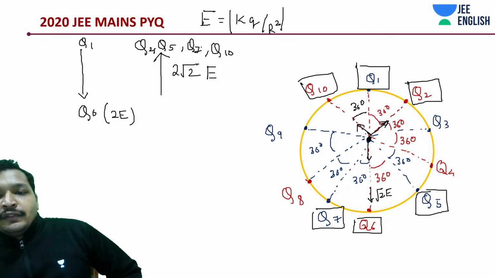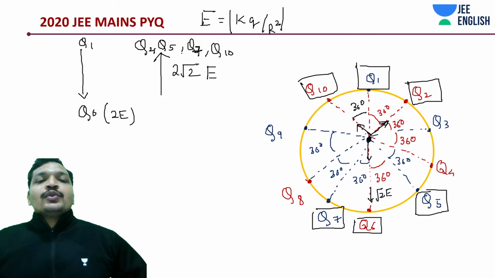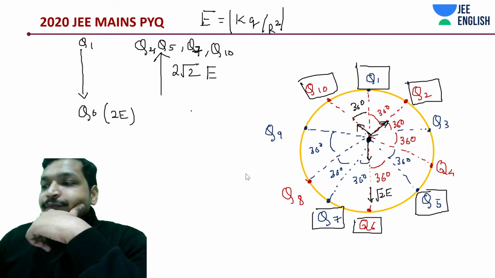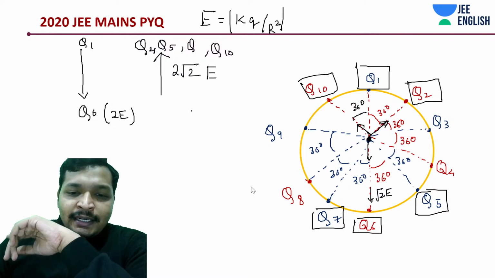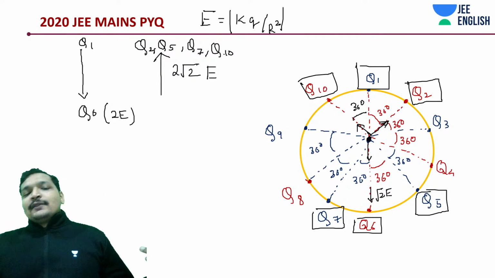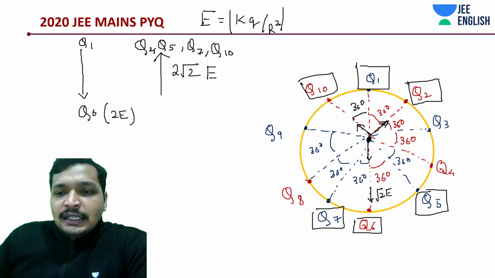Q7, Q5, Q1, Q2. This is 2 root 2 in the upward direction. Okay. Bear with me. Told you the trick. Let's see if the trick had worked, because there was no other option. I went by maximum field, hence that should have been the answer.